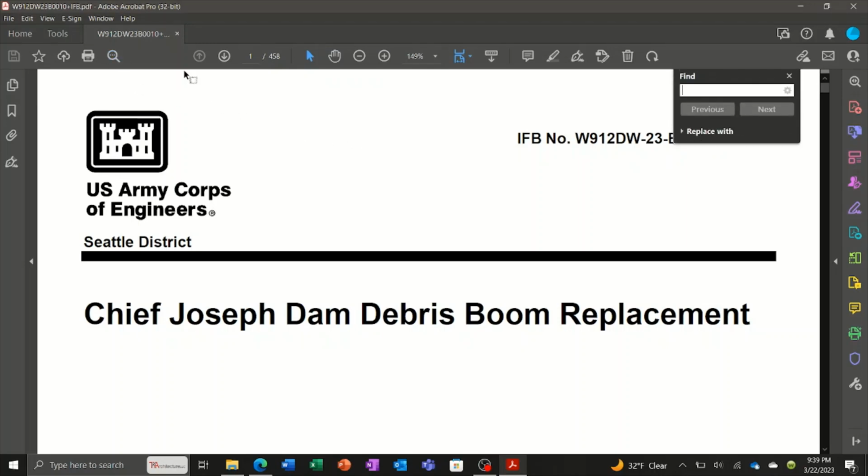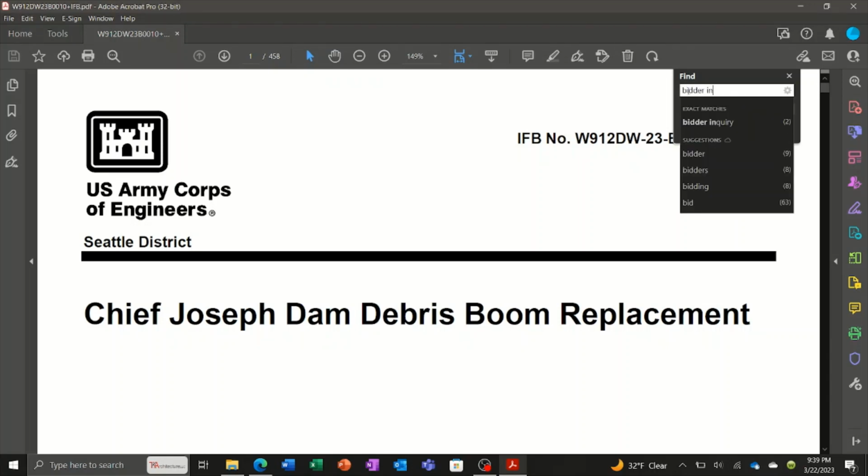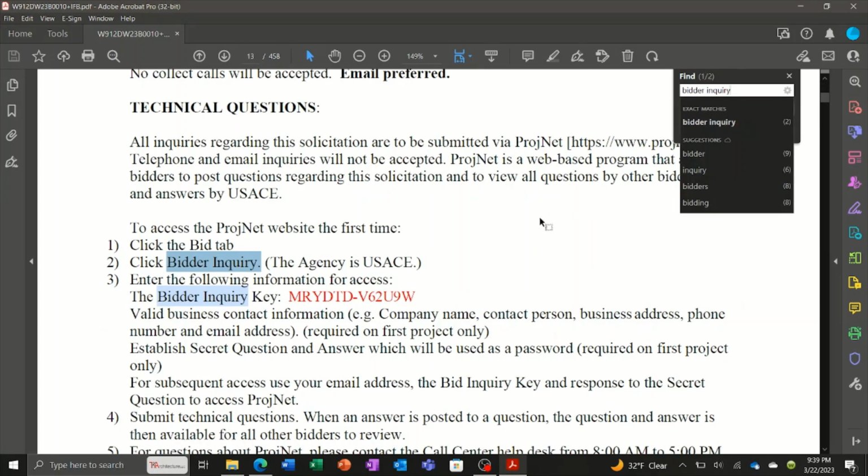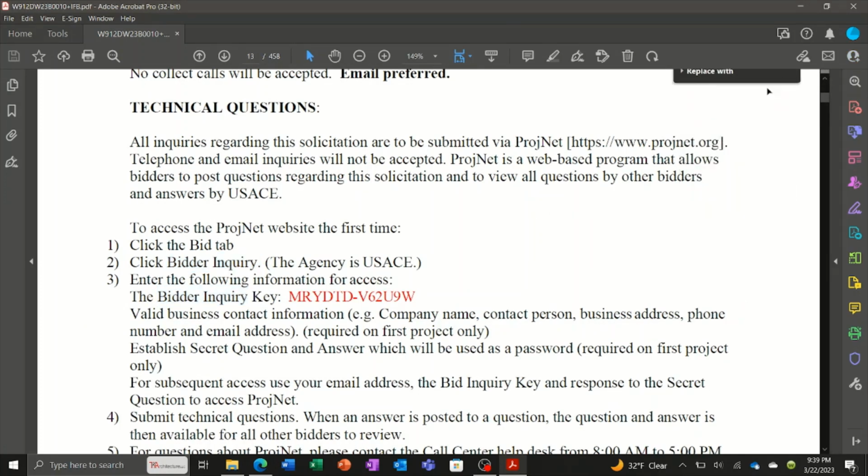The best way to do that is to just do a search, and you can type in bidder inquiry, and it will bring you right to that section of the document. And so you can see at the very top here, it mentions the ProjNet website. The agency is U.S. Army Corps of Engineers, and then here highlighted in red is the bidder inquiry key. And this is what you need.